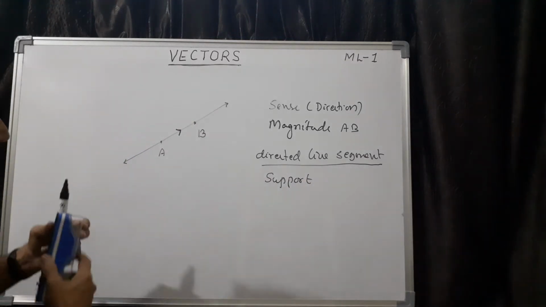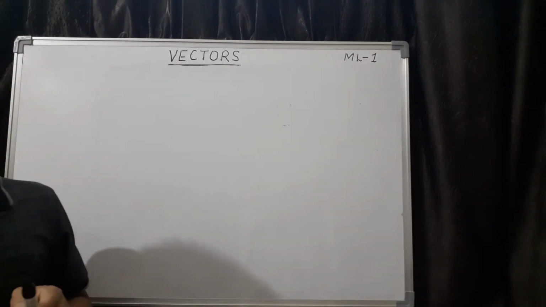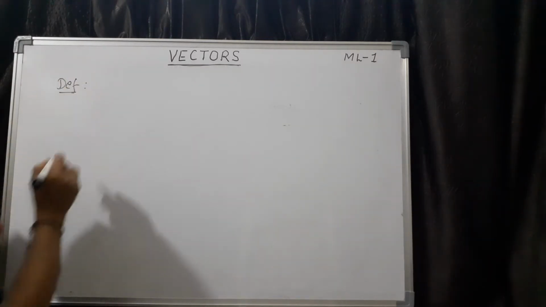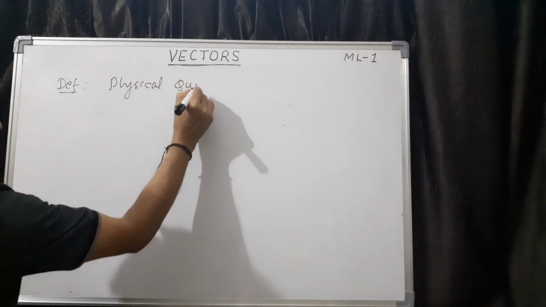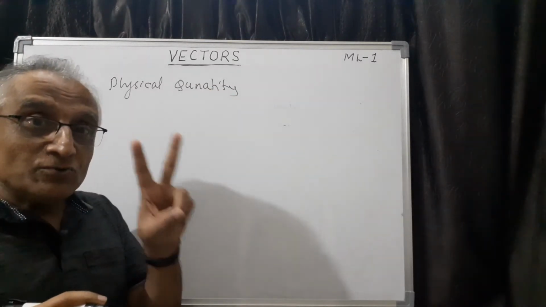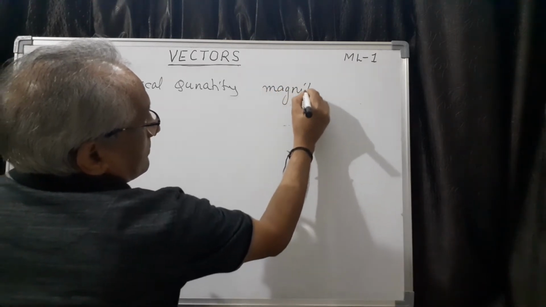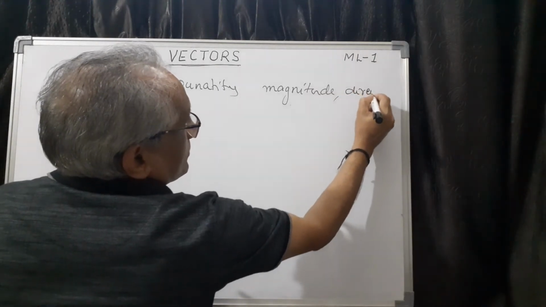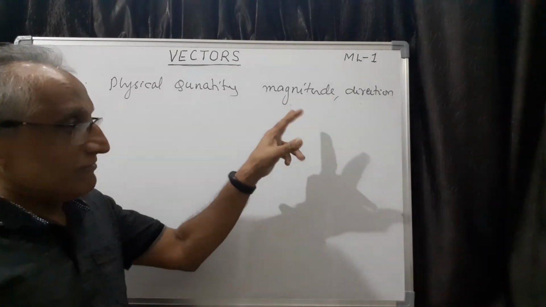Now you can define the vector like this. See, a physical quantity, if you want to define, then you have to define like this. Definition is, it is a physical quantity having two aspects. One is magnitude or length, and the second one is direction. So a physical quantity having magnitude and direction is called vector.